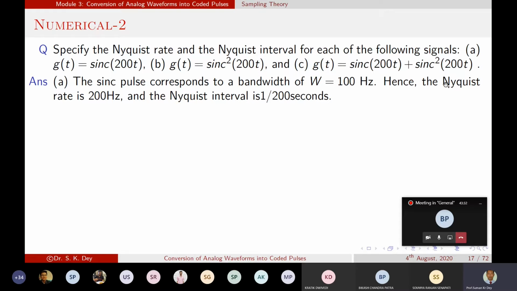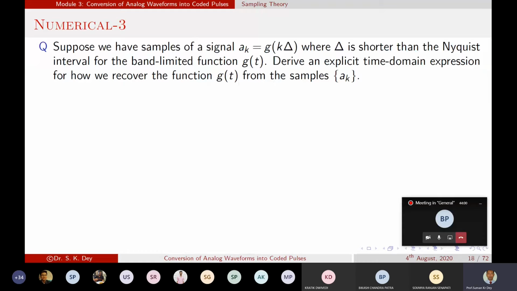Whenever we do the sampling and calculate the Nyquist criteria, we consider only the higher frequency component, which is 200. So we can find the Nyquist rate equal to 400 and Nyquist interval equal to 1 by 400.